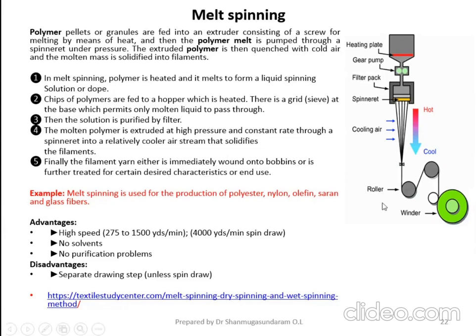After the filament form comes out here, you have to stretch the filament by means of these drawing rollers. After the stretching process, either you can directly wind the filaments onto the winding bobbin, or the filaments can be treated with some other finishing agents, depending upon the end use of the material.